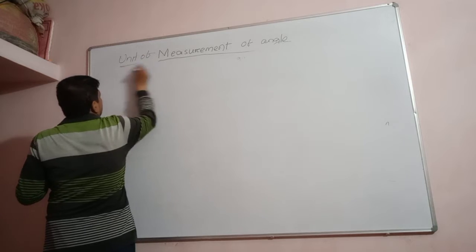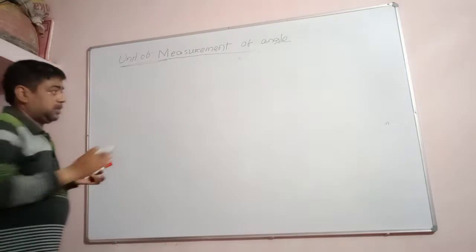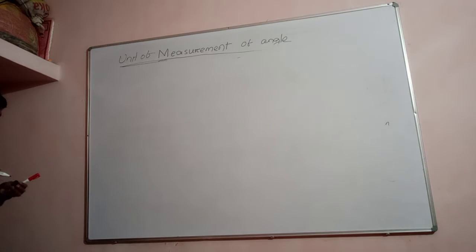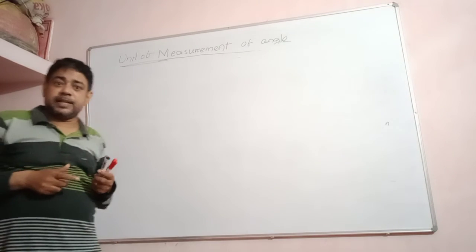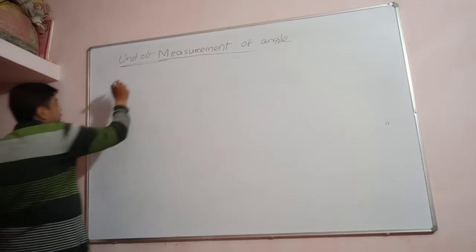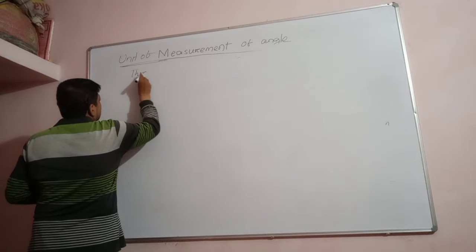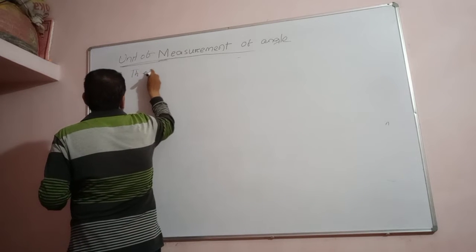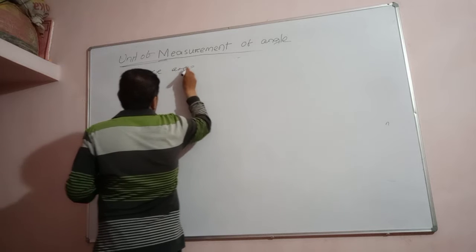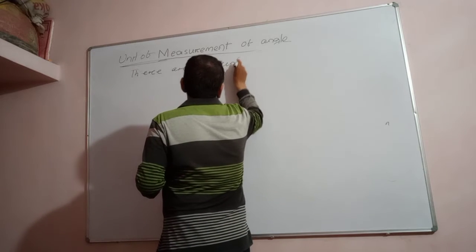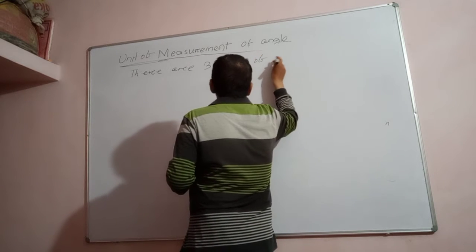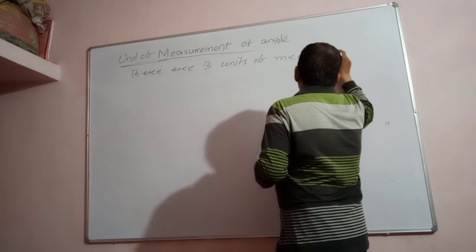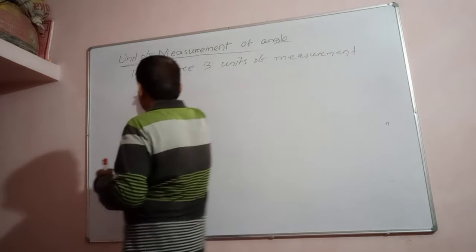Today I am discussing the unit of measurement of angle. Okay, so students, we know the angle can be measured by degree. There are another 3 units of measurement of angle. What are they? Do you know?